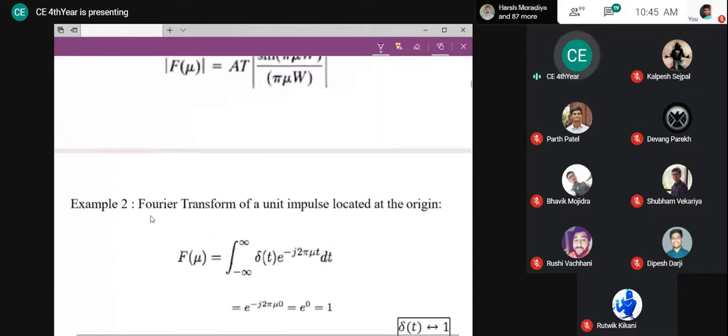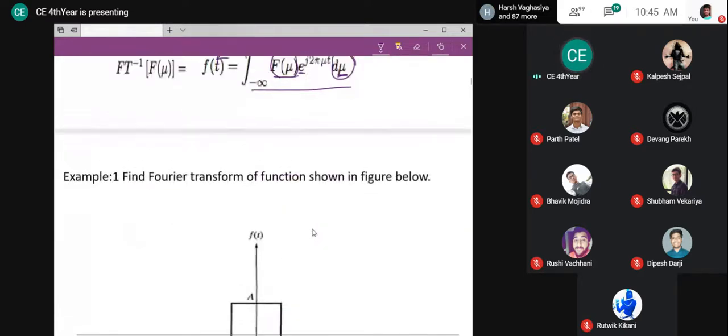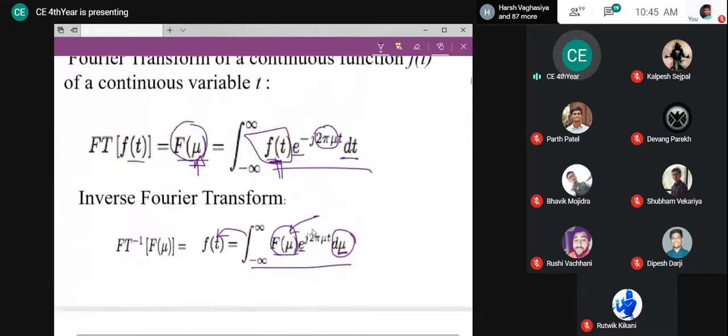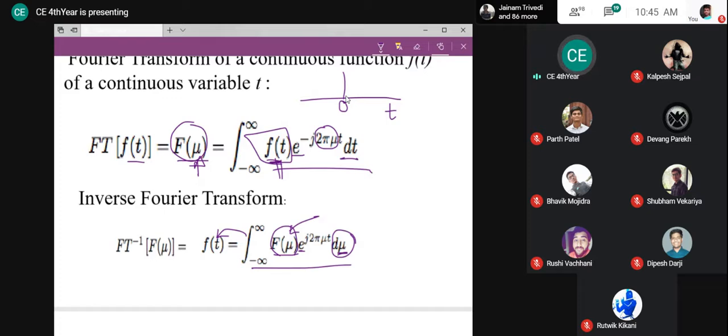Find the Fourier transform of a unit impulse located at the origin. Let us do that here. What I want is the Fourier transform of a unit impulse located at the origin. That is my t. Okay, I want to have an impulse. A unit impulse is known as such because the area under the impulse is 1, and hence it is known as a unit impulse, right?